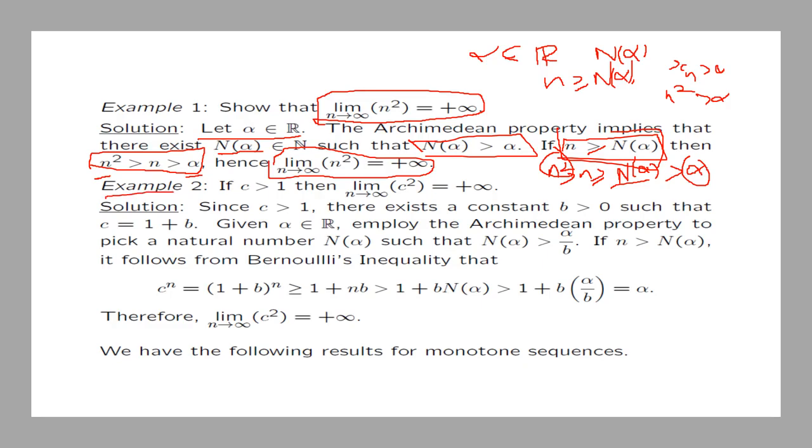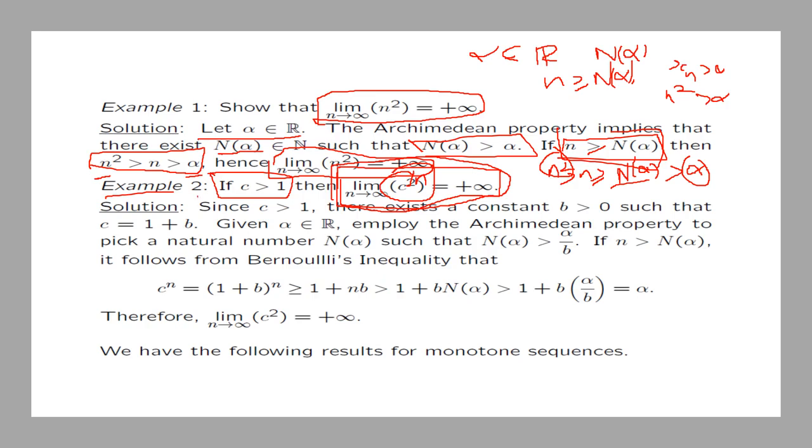For the second example, we are given a constant c bigger than 1, and we are supposed to show that the limit as n goes to infinity of c to the power n is equal to plus infinity. Please note that this one is c to the power n, not c squared. So please replace this 2 by n. So we have to show that the limit as n goes to infinity of c to the power n is plus infinity.